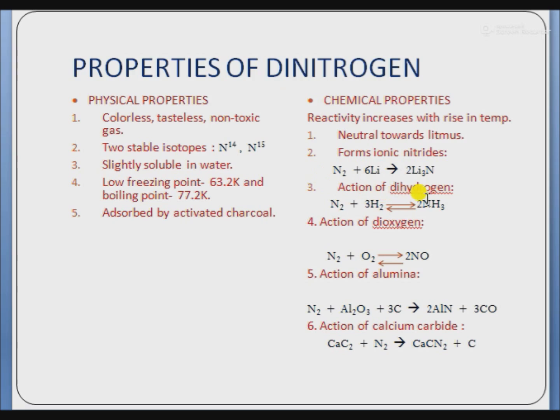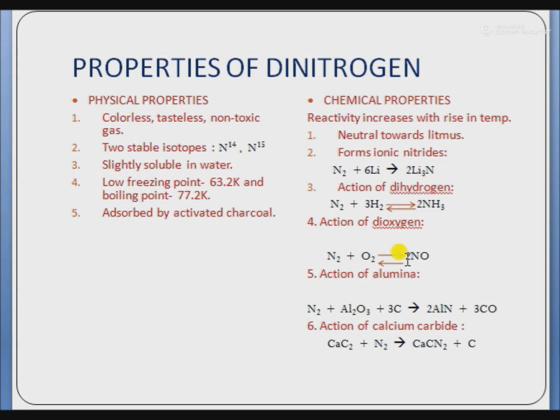Next is the action of dihydrogen. When nitrogen reacts with dihydrogen gas, it produces ammonia gas. This reaction is reversible, and there is release of energy in this reaction, so it is exothermic. Next is action of dioxygen. When nitrogen reacts with oxygen, it produces nitric oxide, 2NO, and it is also a reversible reaction.